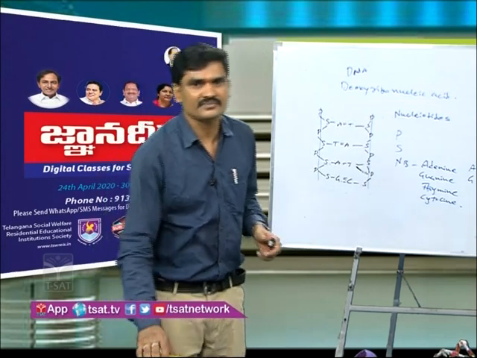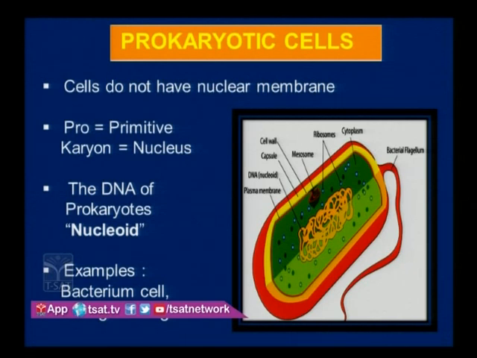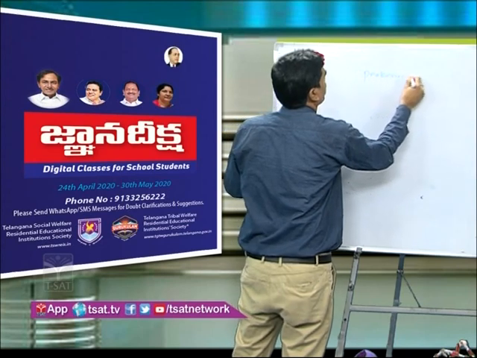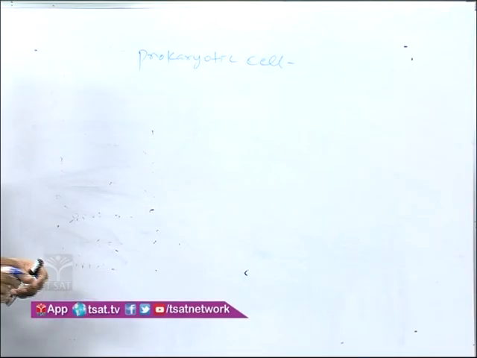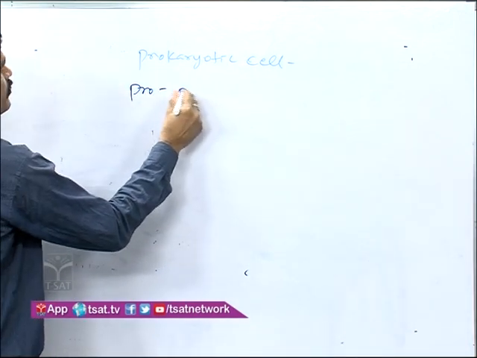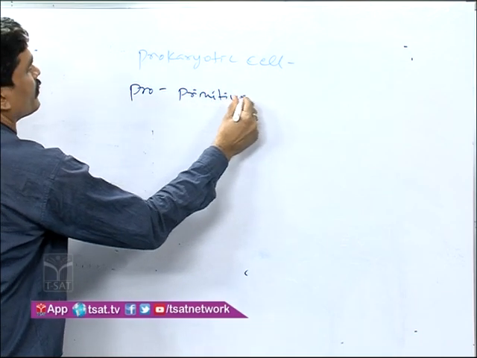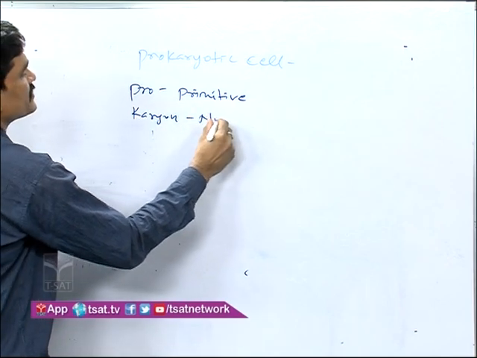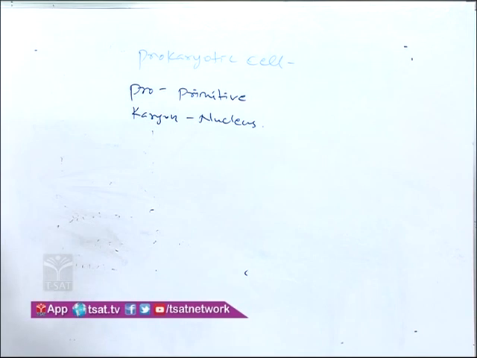Let us go to the next topic. On the basis of nucleus organization, cells are divided into two types. The first one is the prokaryotic cell. Here pro means primitive and karyon means nucleus. That means primitive nucleus.